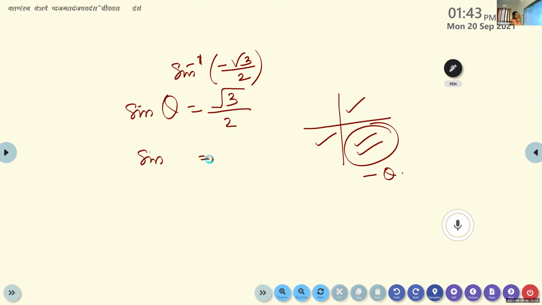For sine, which value will give root 3 by 2? Pi by 3. Sine of pi by 3 is root 3 by 2. Therefore, the principal value is minus theta, so it is minus pi by 3.